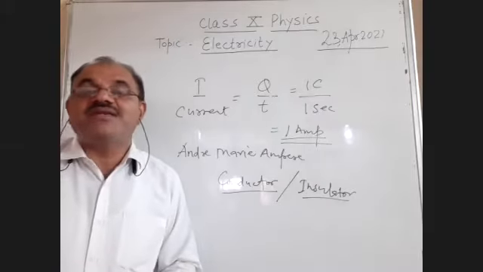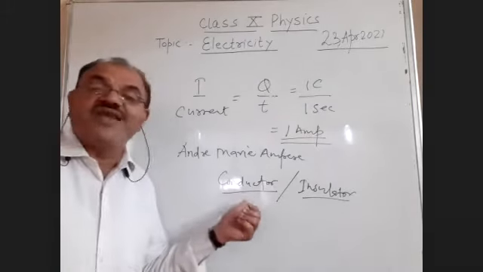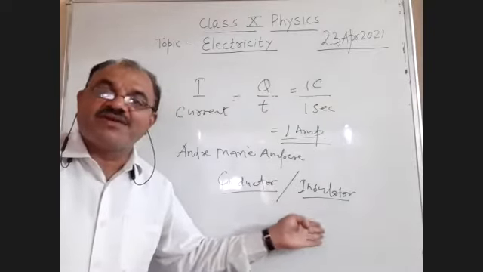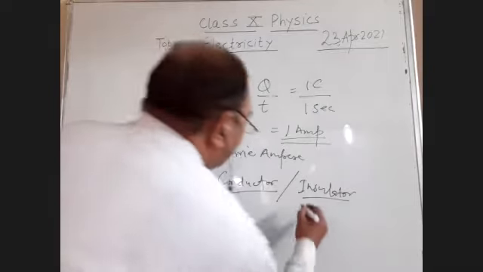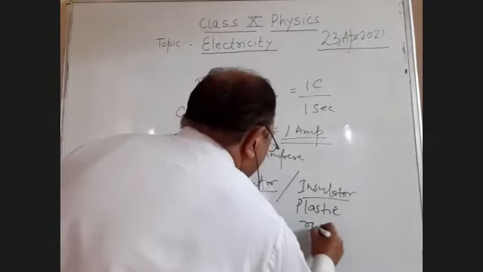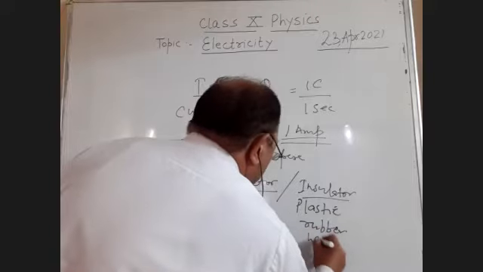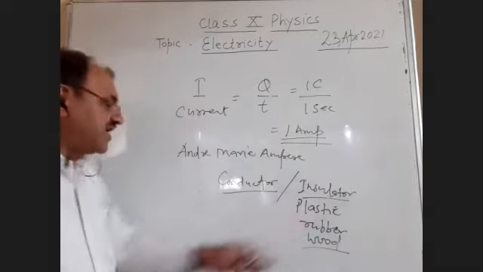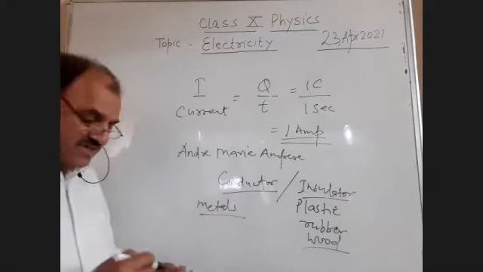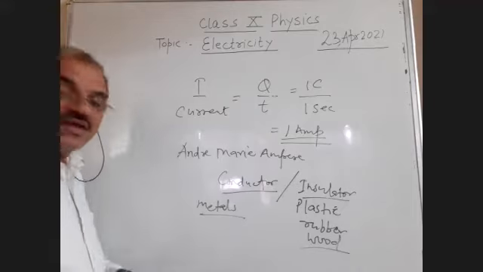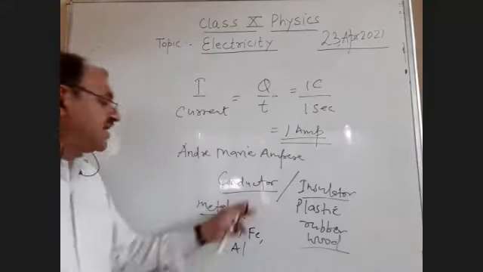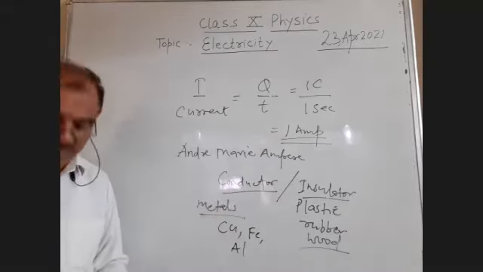Generally, metals are good conductors of electricity. And insulators are plastic, rubber, or wood.